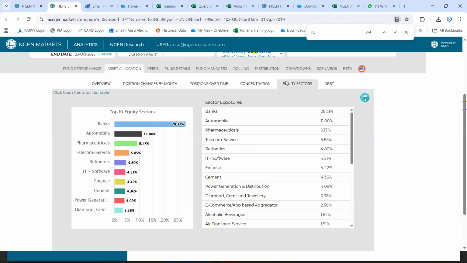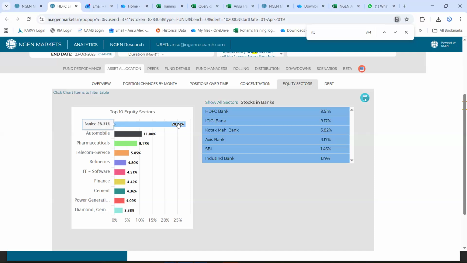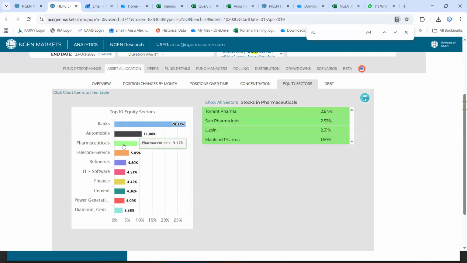Post that, you can see the equity sectors, or rather the top 10 sectors specifically, that are heavily weighted towards this fund. And just by clicking on the bar graph, you can see which are the stocks from that sector that have exposure towards this respective fund.